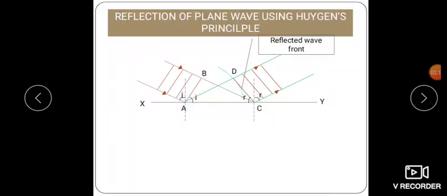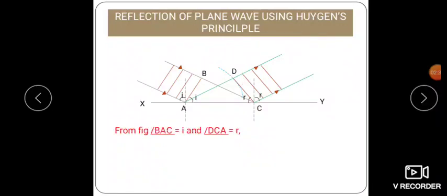Here, the red line CD is the reflected wavefront, and the angle of reflection is called r. Therefore, from the figure, angle BAC is equal to i, the angle of incidence, and angle DCA is equal to r, the angle of reflection.